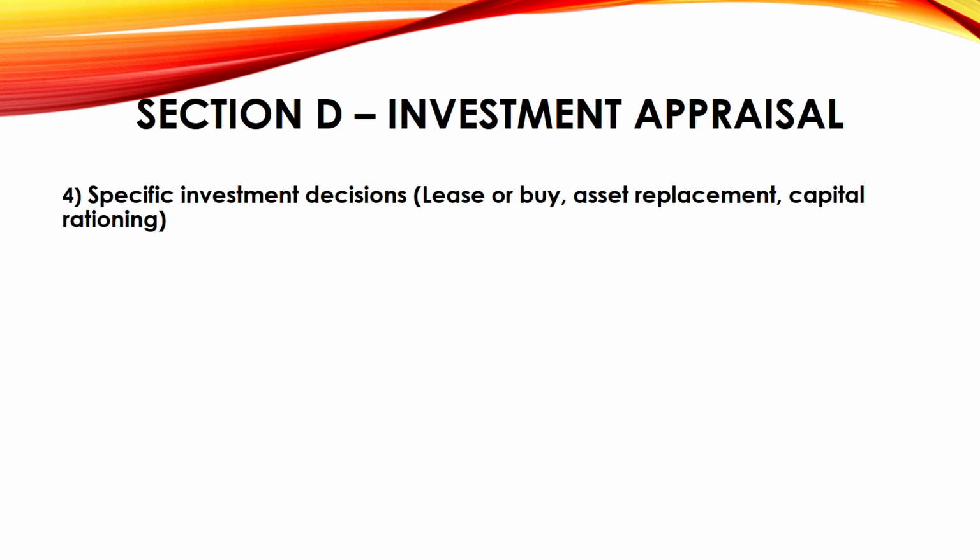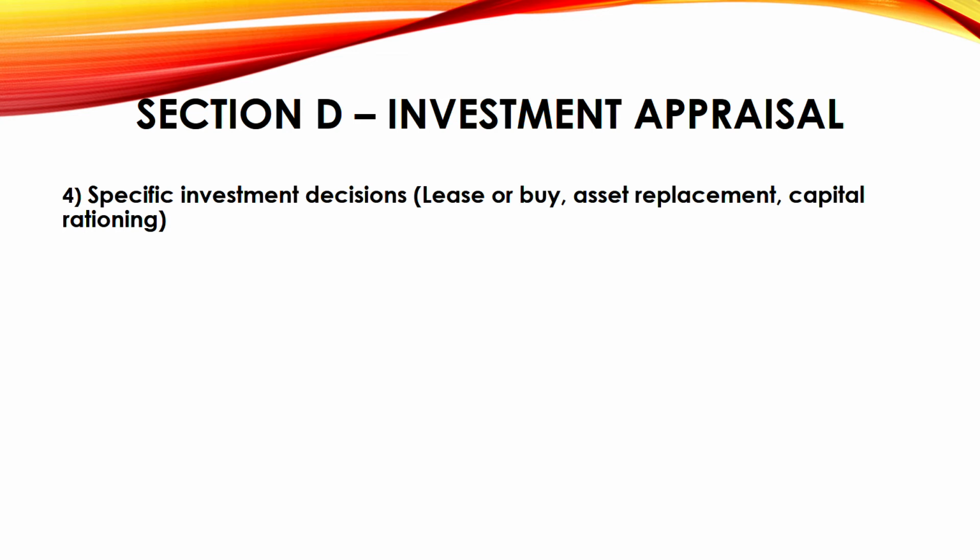So for investing, sometimes we have to lease or buy. We have to make these decisions whether we are going to lease or whether we are going to buy. It's not that all the time we buy. If you see the airline industry, do you think they buy the airplanes? No, they don't buy. They take them on a lease. Why? Because if you take it on a lease, the cost is less for you. If you're buying it outright, you have to pay a huge amount, and to pay that huge amount at once, you need to take a huge loan from the bank, because obviously we will not have that huge amount. So rather than doing it that way, they take it on a lease, where they pay the amount in installments. They are using the asset also, right?